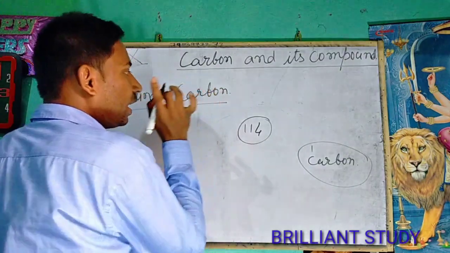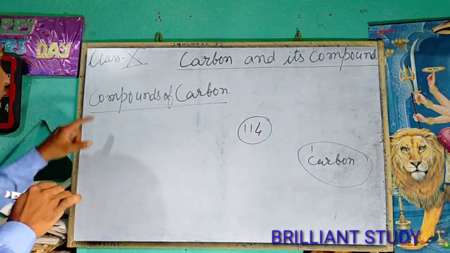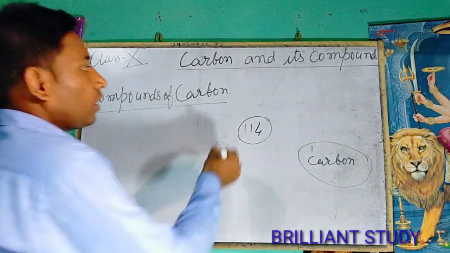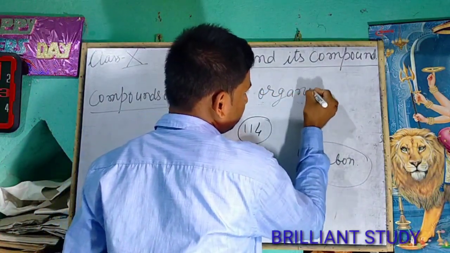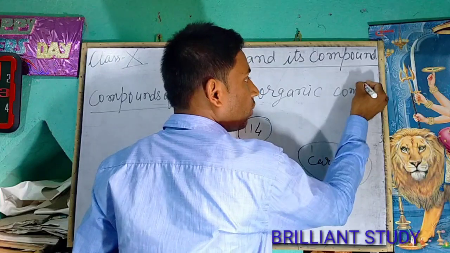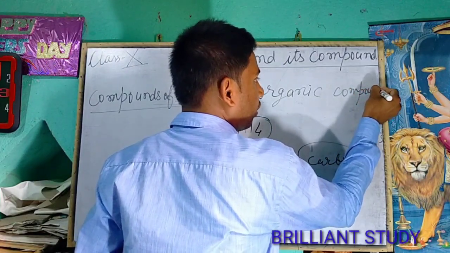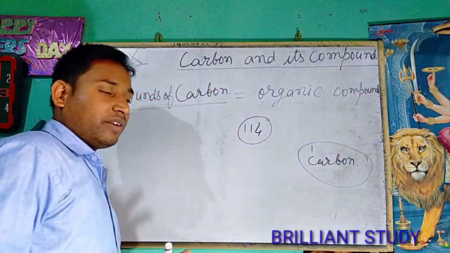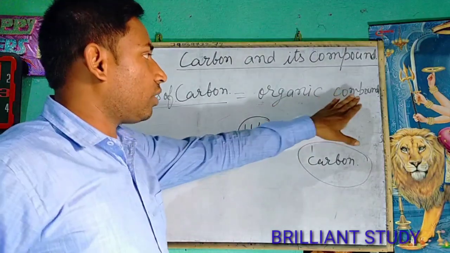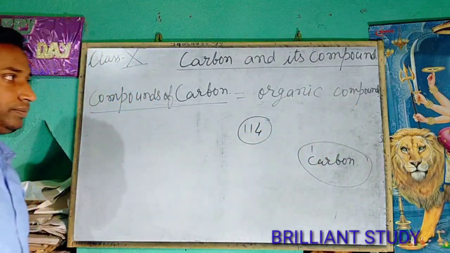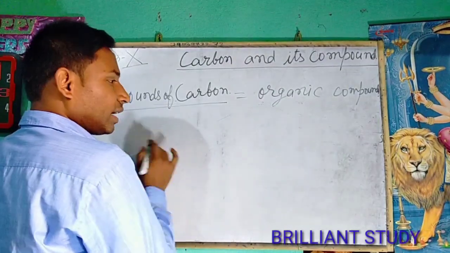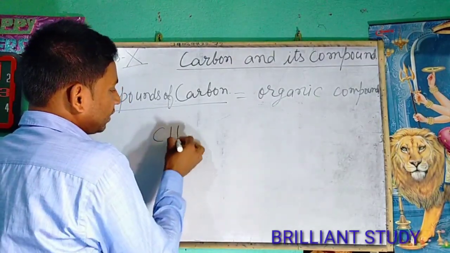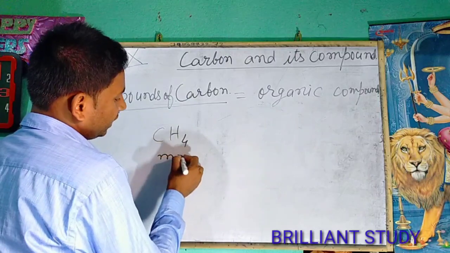First of all, it is very necessary to know that the compounds of carbon are also known as organic compounds. So first of all, we will define the term organic compound. All the compounds that have carbon. Take an example, CH4, it is methane.